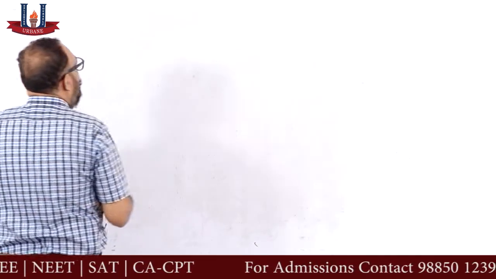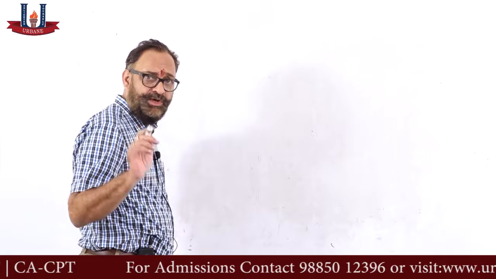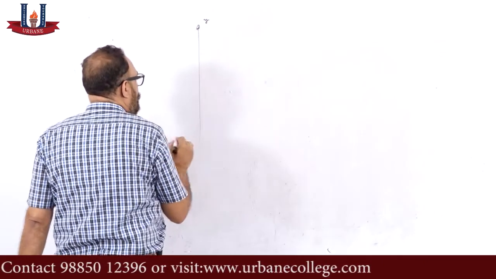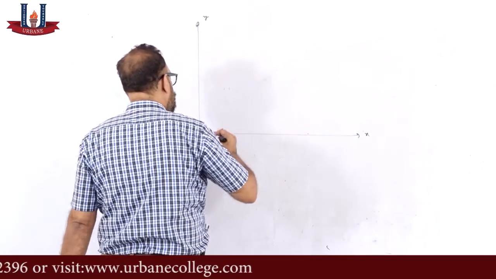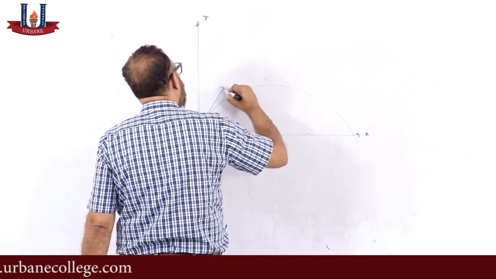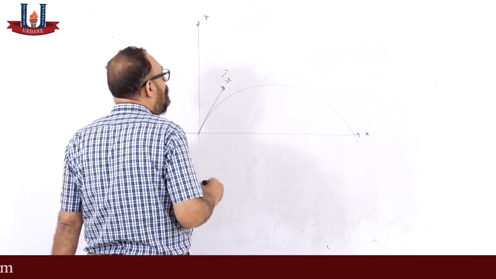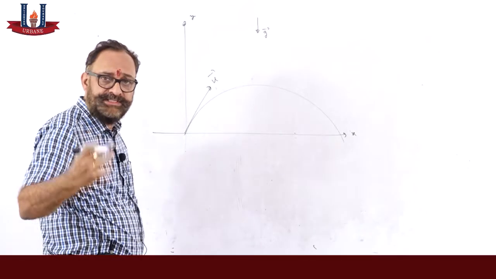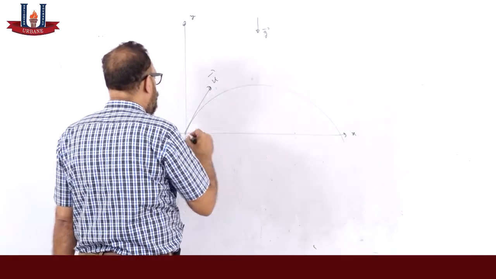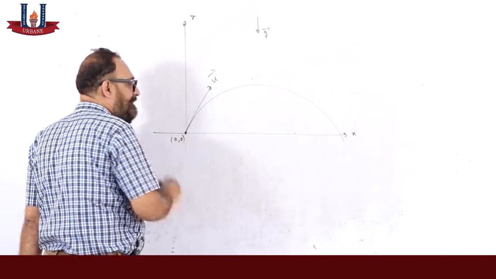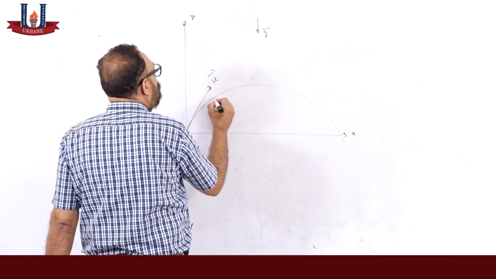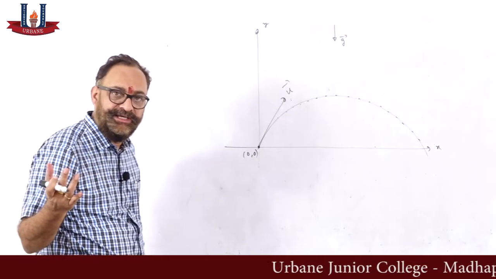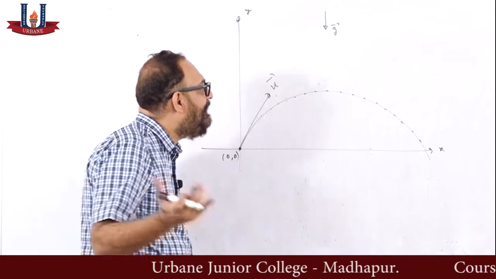Let us try to go back here. Now this is called a two-dimensional motion, or a motion in a plane. Let this be the y-axis and this the x-axis, and let there be a body which has been given an initial velocity u. You understand that the weight is always acting in the downward direction, so g is always down. The body's initial coordinates are 0, 0, and as the body goes through various points, its x and y coordinates are continuously changing, and time is also changing.